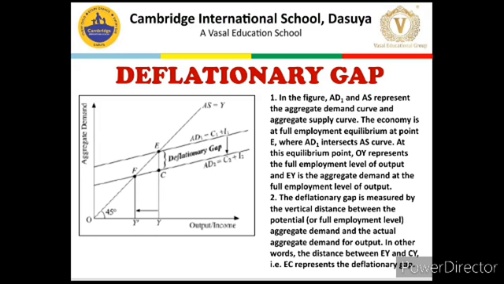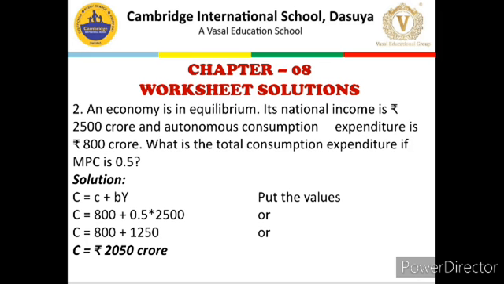Now if you remember from our last class, why this deflationary gap exists in an economy: it is because AD is equal to C plus I minus delta I. It means a deflationary gap generally happens when the existing investment goes away from an economy to some other economies, or from an area to some other area, which decreases investment, and because of the multiplier effect it decreases the income of that area, and the situation of deflationary gap happens.